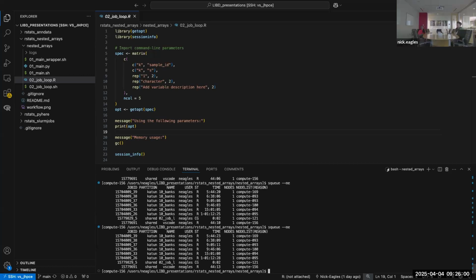Yeah, I guess there are two considerations. Like at JHPCE, there's the shared queue or shared partition, and there are hard limits: you can use up to a terabyte of RAM and 100 cores, if that hasn't changed since last time I remember. Even if you tried to run 1,000 tasks or something, it's just not going to let you. So you could either rely on JHPCE's limits, or, if you also have access to a private partition like Catan in our group, I try to not use all of it.